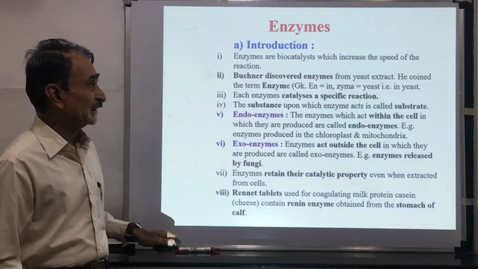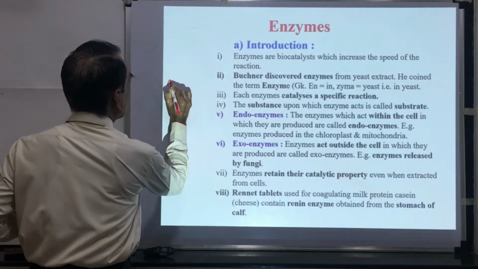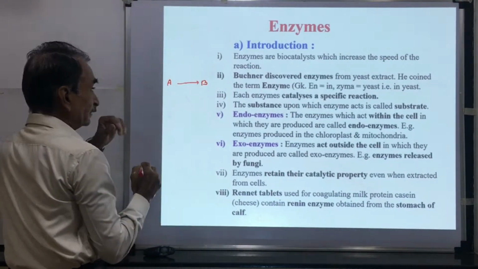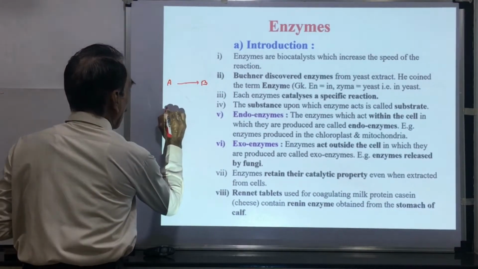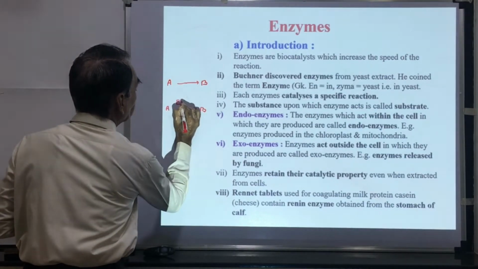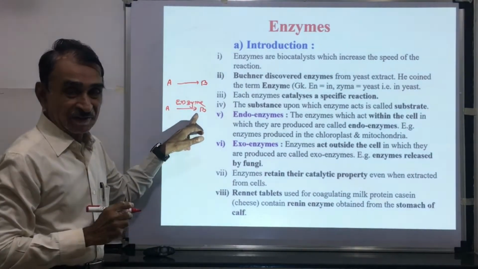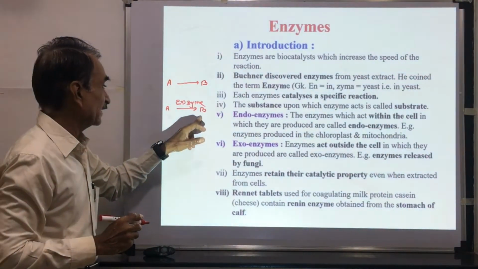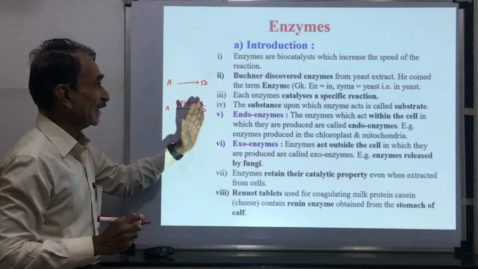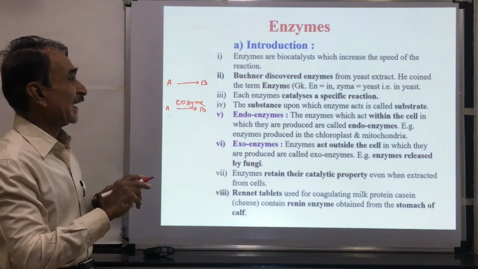Enzymes are biocatalysts which increase the speed of reaction. For example, suppose compound A is converted into compound B without enzyme, and in another example A is converted into compound B with the enzyme. This enzyme increases the speed of reaction. The rate of reaction is increased. Here the enzyme acts on this compound and compound A is converted into compound B. The speed of reaction is increased.